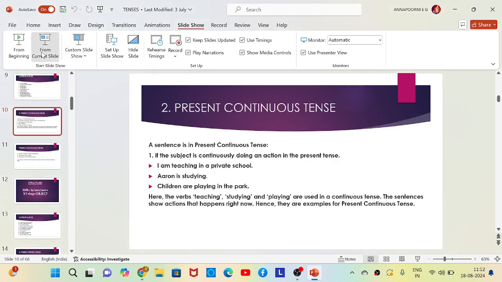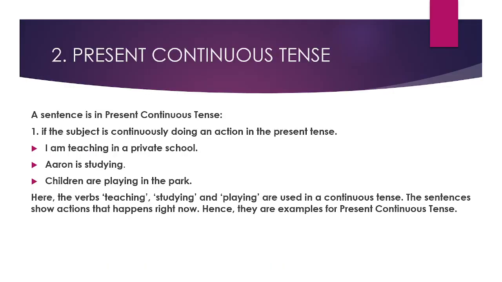So now you can check the examples. I am teaching in a private school. So I is the subject. I plus am, you can't use is or are. Plus teaching is V1 plus ing. In a private school is the object. Clear? Similarly, Aaron is studying. Aaron is the subject. Aaron is singular, so you are using is. Plus studying, verb plus ing, that is V1 plus ing, and there is no object here.